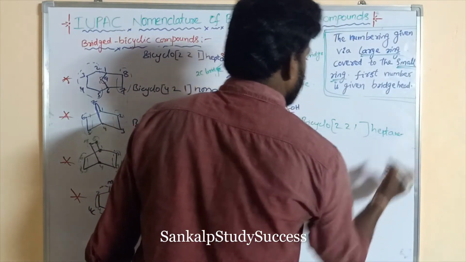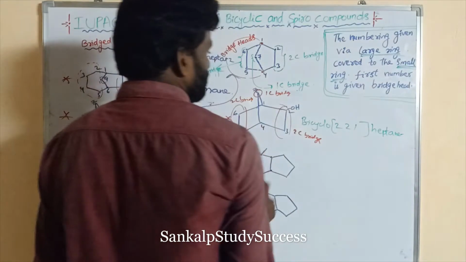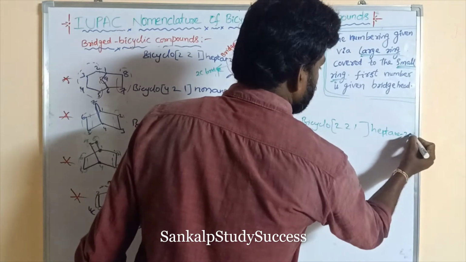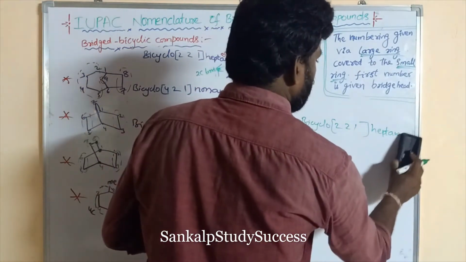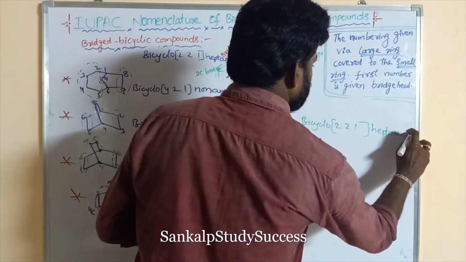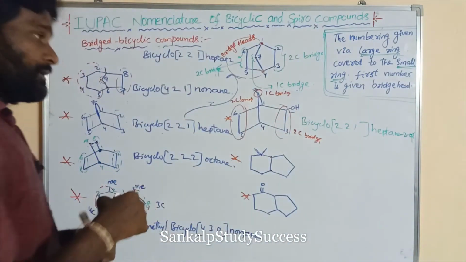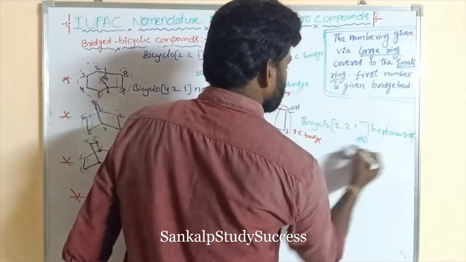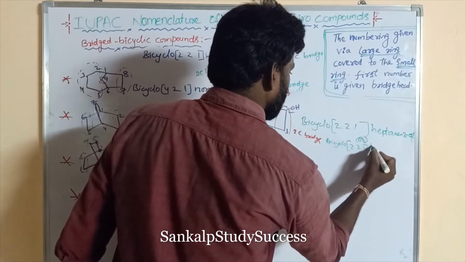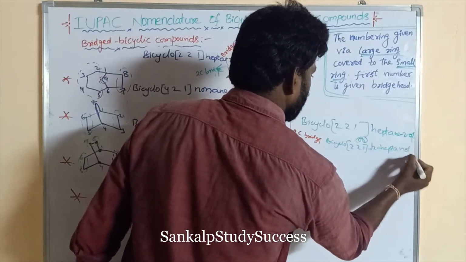Heptane. Right. Here the functional group is present at the second position. OH means alcohol. Heptan-2-ol. Or 2-heptanol, this is also written. Bicyclo 2, 2, 1, 2-heptanol.